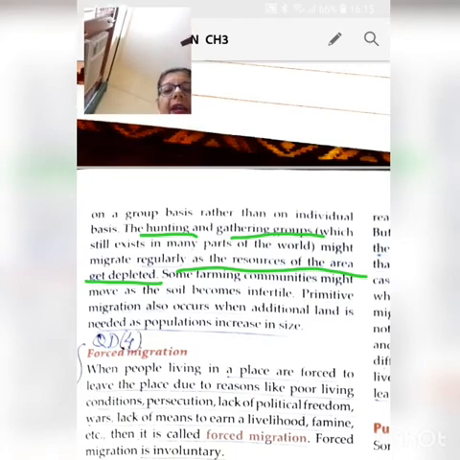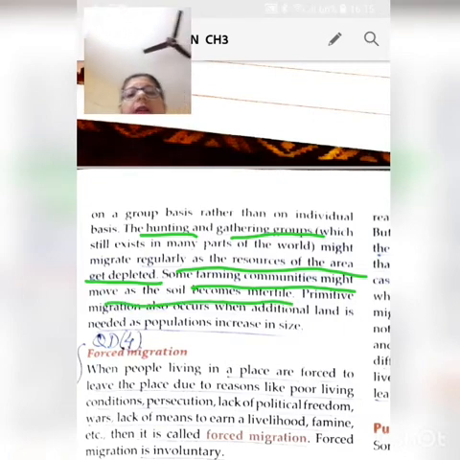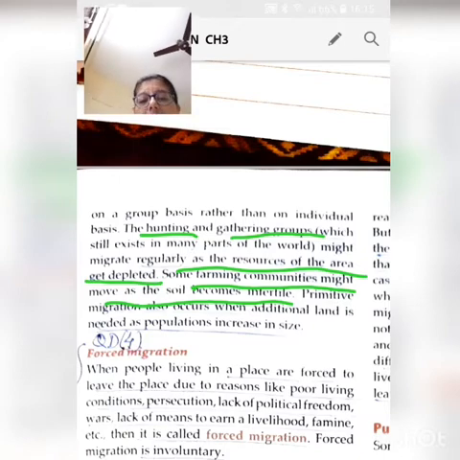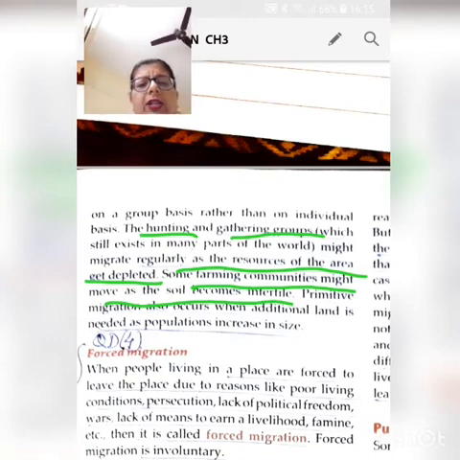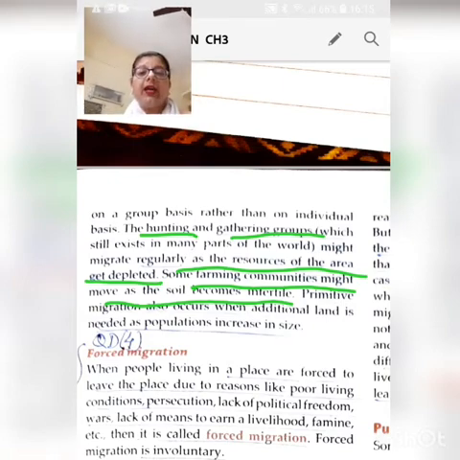Some farming communities move when the land becomes infertile. This kind of cultivation is called shifting cultivation, where farmers cultivate a piece of land and do not use any modern means of fertilizers or irrigation. They completely rely on rainfall, and they cultivate the land for 2 to 3 years, and when the land becomes infertile, they abandon it.